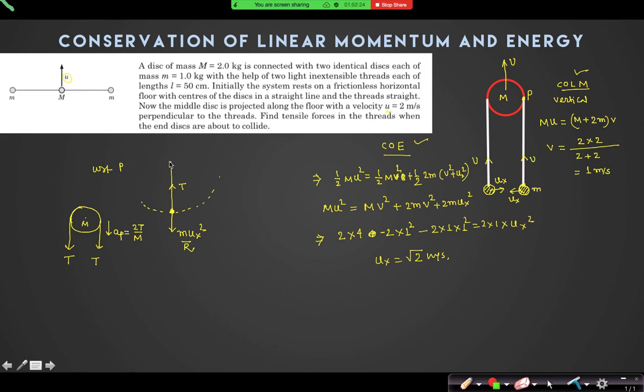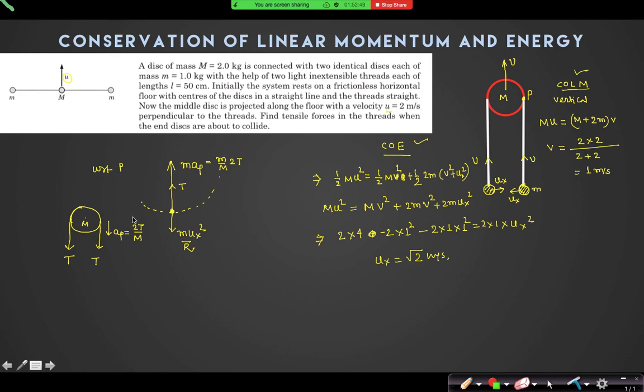So now if I am sitting on the point P, then there will be another pseudo force, which is small m into aP, small m by capital M into 2T. Yes or no? Yes.